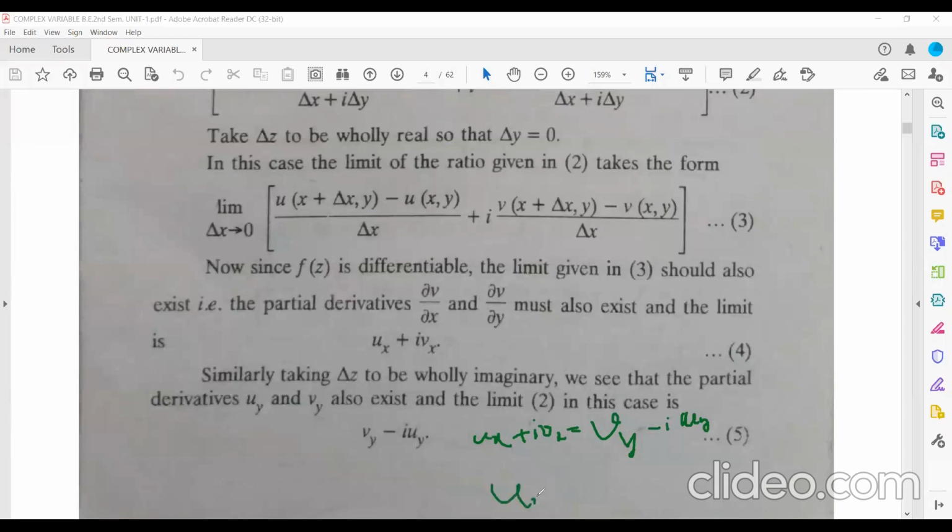So ux is equal to vy, and vx is equal to minus uy. So now you have got the two equations.